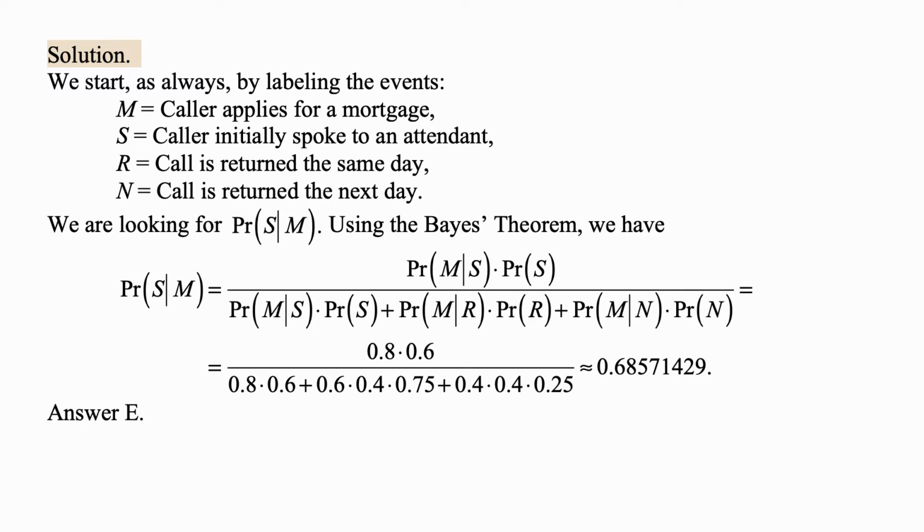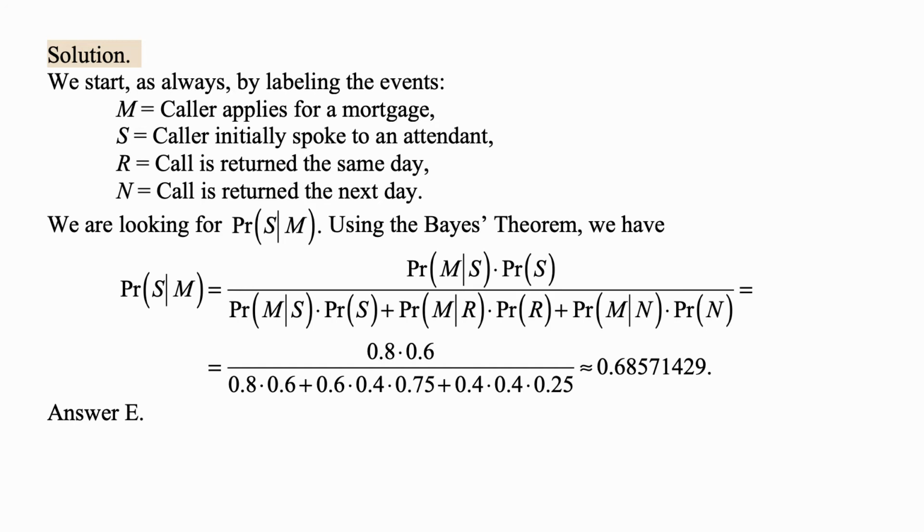S is the event that the caller initially spoke to an attendant. R is the event that the caller had to leave a number and the call is returned the same day. And N is the event that the caller had to leave a number and the call is returned the next day. We are looking for the probability of S given M.